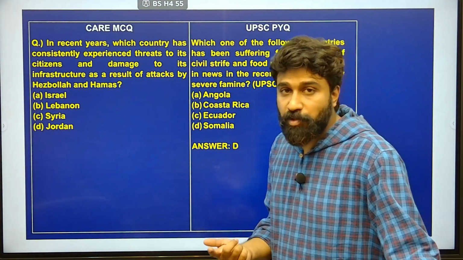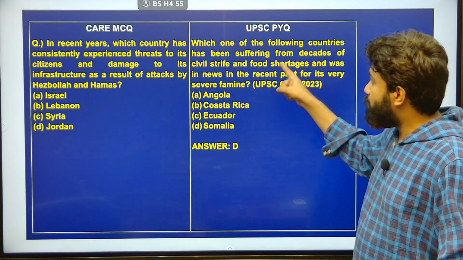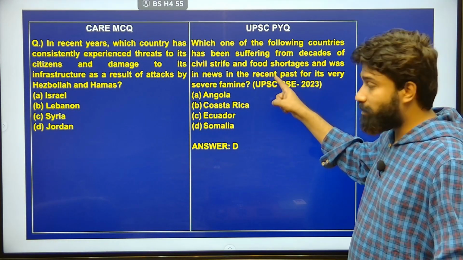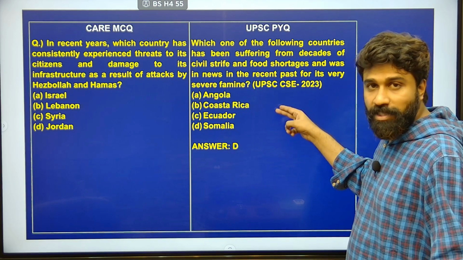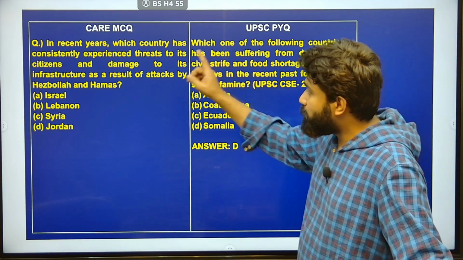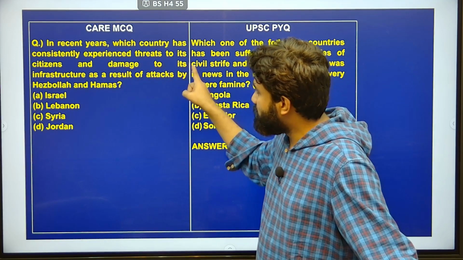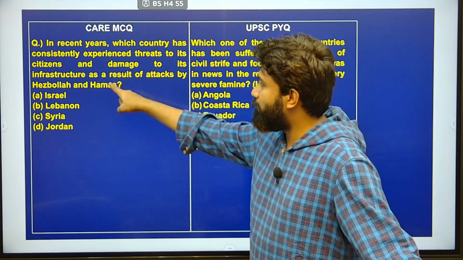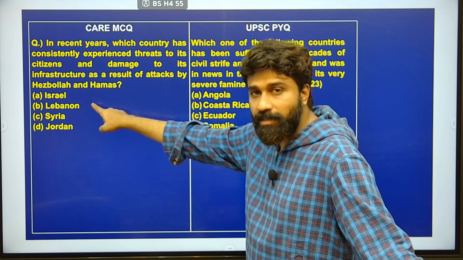What may be the future potential question out of this? Here the question may be like: which of the following countries has been suffering from decades of civil strife and also severe famines? This is the UPSC 2023 preliminary examination. There may be a possible question like this: in recent years, which country has consistently experienced threats to its citizens and damage to the infrastructure as a result of attacks by Hezbollah and Hamas? Here the country is Israel.